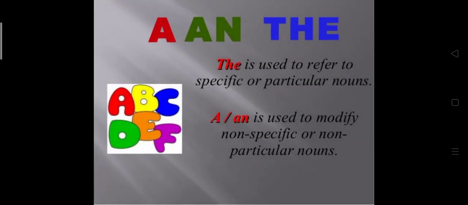The is used to refer to a specific or particular noun, and a or an is used to modify non-specific or non-particular nouns. A or an is called an indefinite article because it does not point out any particular or definite person or thing. Why? Because they are not pointing out any particular or definite person or thing. The is called the definite article because it is used when we speak about some particular or definite person or thing.